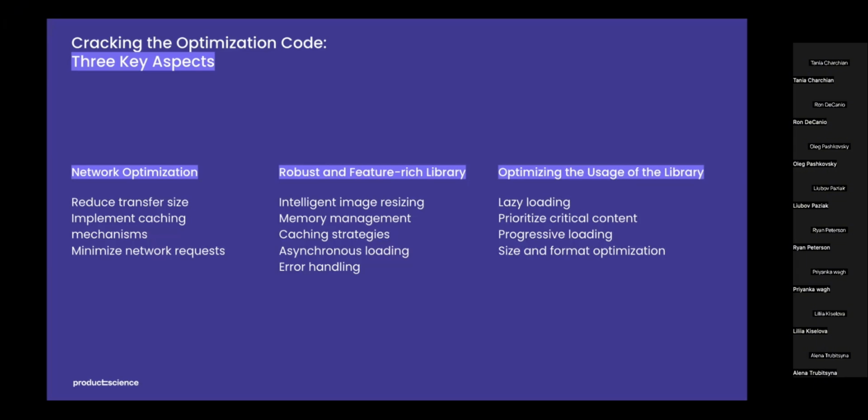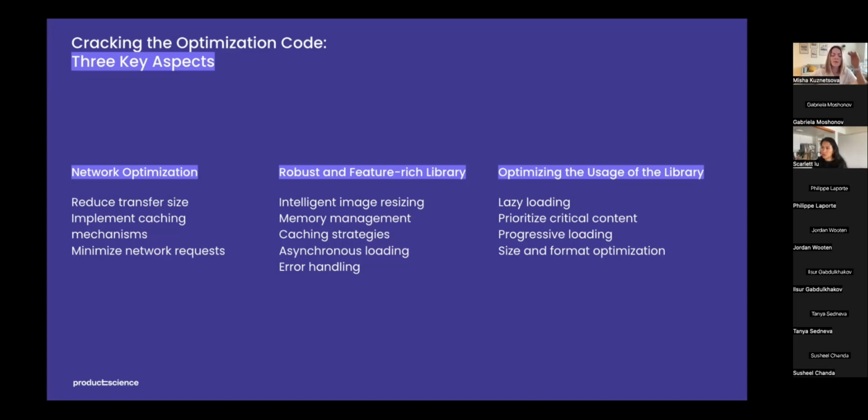Display a low quality or blurred version of images initially and progressively load a higher quality version. This technique provides faster initial display and gives the impression of faster loading times. Optimize the size and format of the app's images, videos, and other media: use appropriate compression techniques, reduce unnecessary metadata, and choose suitable formats to balance quality and the file size. By focusing on network optimization, utilizing a feature-rich library, and optimizing the way you use that library, you can significantly enhance the content loading performance of an Android application.